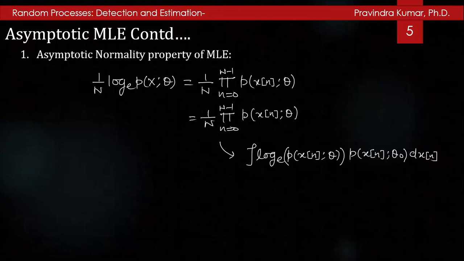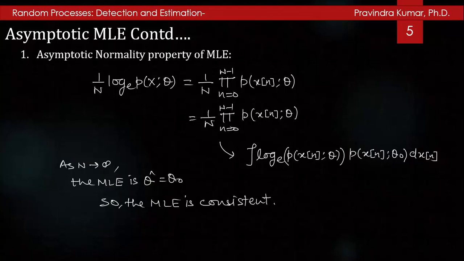And if theta naught is the true value of theta and n tends to infinity, then the MLE theta cap is equal to theta naught. So the MLE is consistent here.